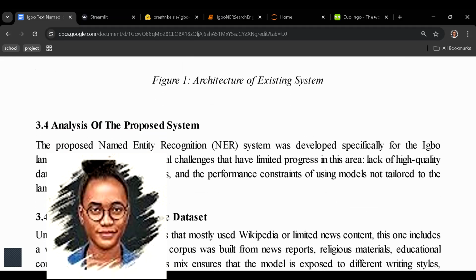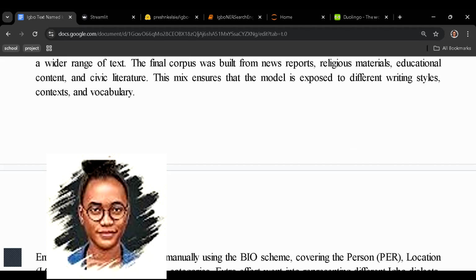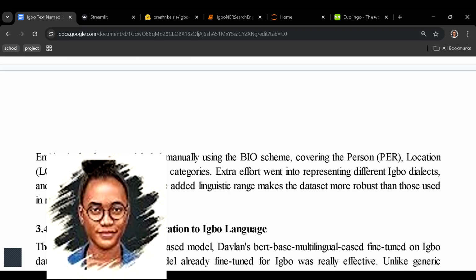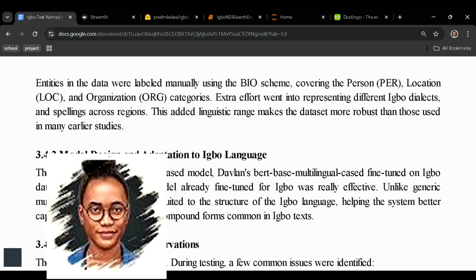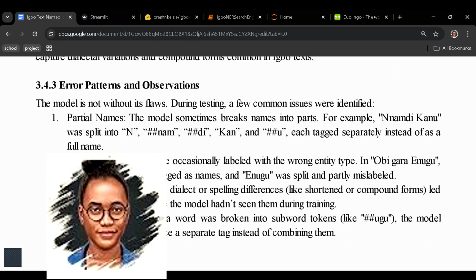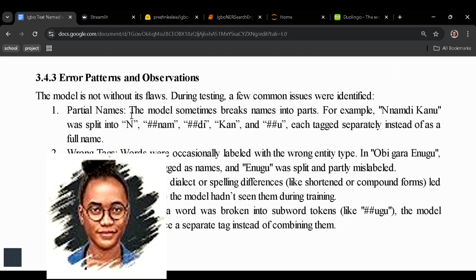So what are we proposing in our new system? We want to just use our Igbo data, our corpus. And then we are going to fine-tune the model. The model that we're fine-tuning already performs well in Igbo, but we want it to perform better. So that's why we fine-tuned it with all those parameters that we used.